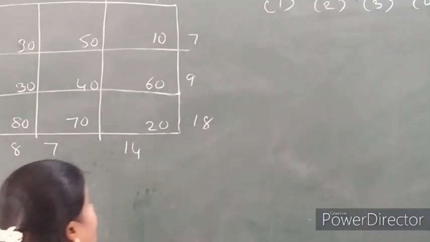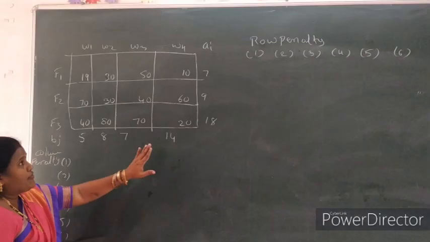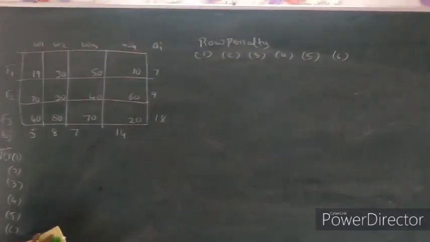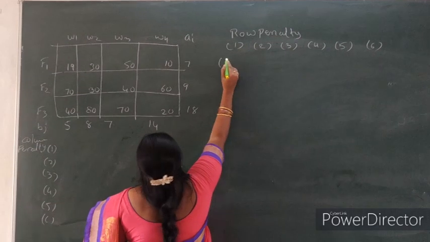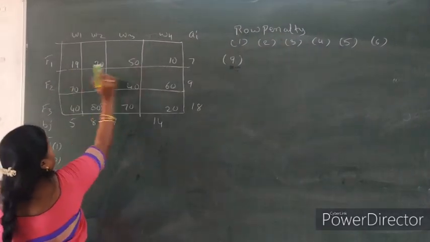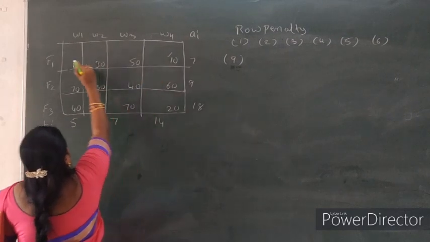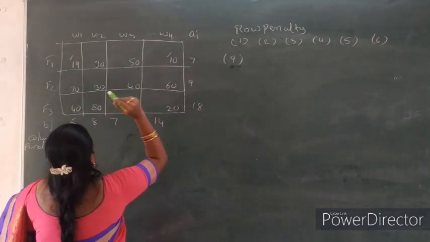Now here we find out the penalty. What is the definition of penalty? The difference between the first minimum and the next minimum. So here the first minimum is 10. Next minimum is 19. So 19 minus 10. What is the penalty? 9 here. So the first minimum is 10, next minimum is 19, so 19 minus 10, the penalty is 9.